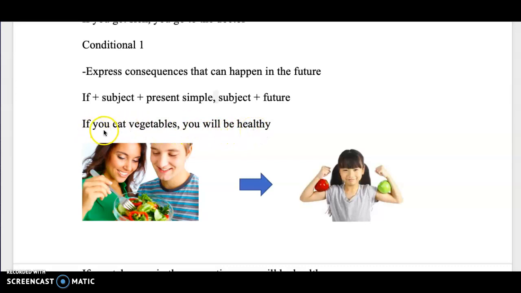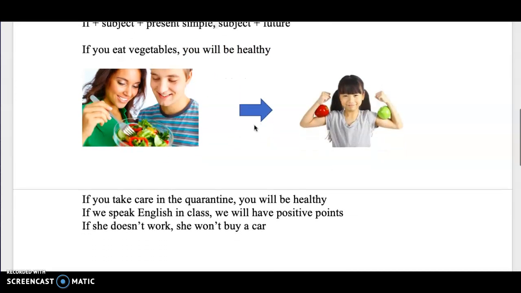Okay? Si tú comes vegetales, tú estarás saludable. Healthy, saludable. Now, will be, el verbo ser o estar. Okay? Will be, estarás. So, you will be healthy. Okay? Now, here we have some other examples. If you take care in the quarantine, you will be healthy. Si te cuidas en la cuarentena, tú estarás sano o saludable.